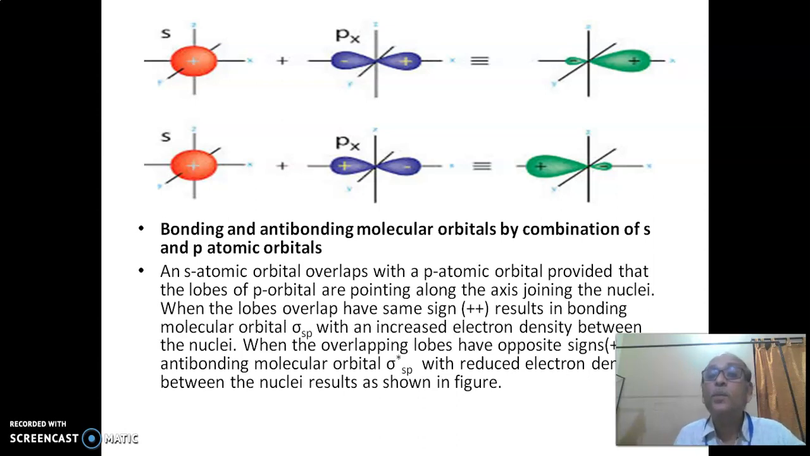The s atomic orbital overlaps with a p atomic orbital provided the lobes of the p orbital are pointing along the axis joining the nuclei. When the lobes overlap with the positive sign, it results in the bonding molecular orbital of sp, and the anti-bonding molecular orbital sigma star is formed with the plus-minus overlapping, as shown in the figure.